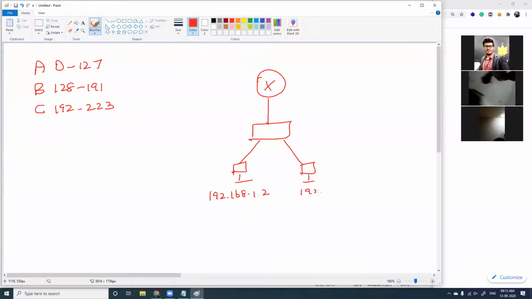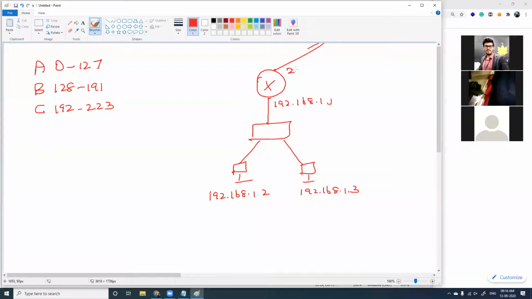This is 192.168.1.2, this is 192.168.1.3, this is 192.168.1.1, and this is 210.1.0.100 or something. Now you might ask me, of all these ranges and numbers we have, which is considered a private IP address and which is considered a public IP address?